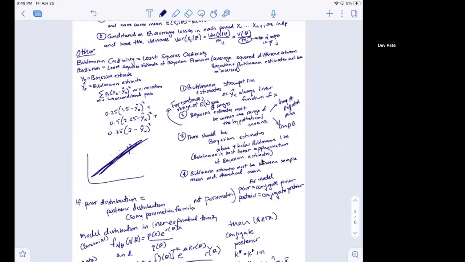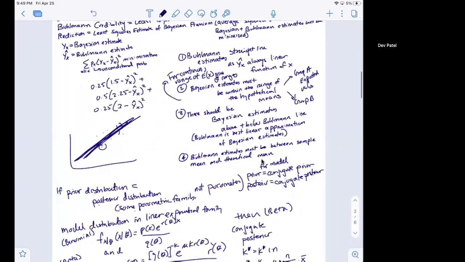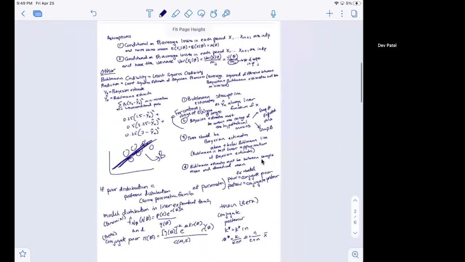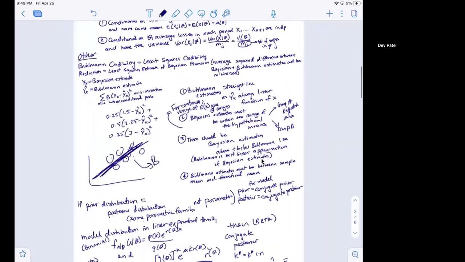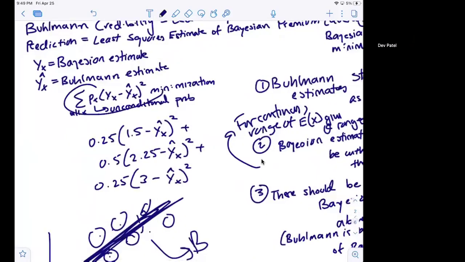You're essentially fitting a line to the Bayesian estimates. It's the linear approximation to Bayesian credibility, right? It's the least squares estimate. And this is the optimization function, or the loss function, what it's trying to minimize.